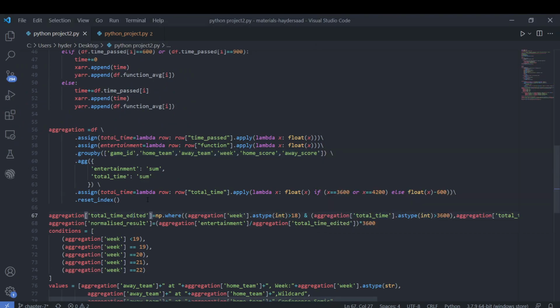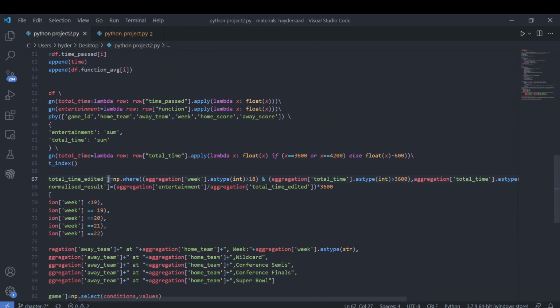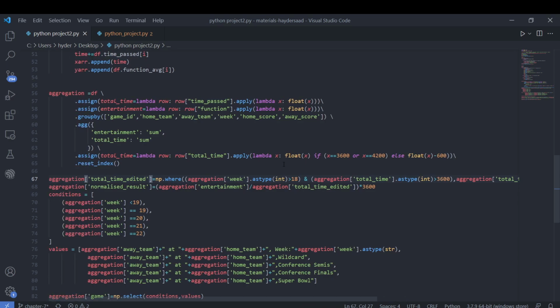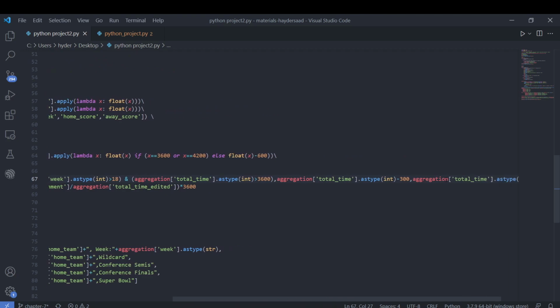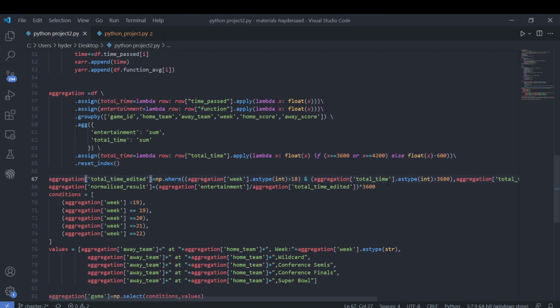So then we need to account for overtime games. This formula overcounts time. If you go into overtime, it counts by 600, because overtime lasts 10 minutes, which is 600 seconds. So it overcounts by 600 seconds. So we need to subtract 600 in case a match went to overtime, and we need to subtract 900 in case a match went to overtime in playoffs, because playoff overtimes last for 15 minutes instead of 10 minutes.